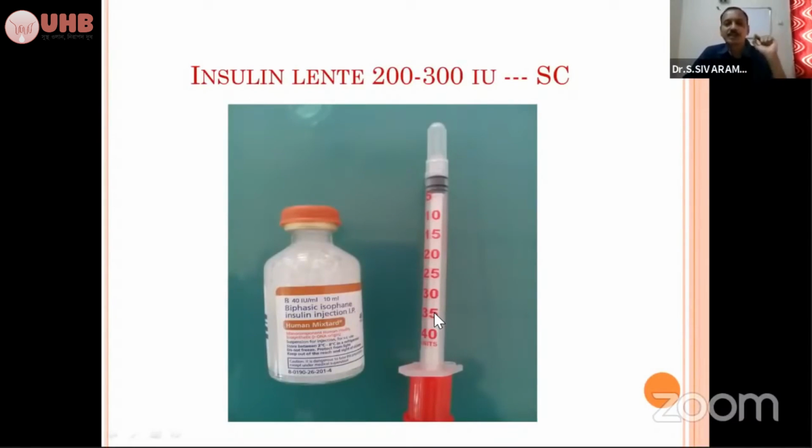Why I am telling this: commonly in field practice, we prescribe D20 and insulin to the farmer, and he goes and gets these medicines from the medical shop, and insulin may not be available at that time. He will bring only D20. So he will give D20 in the morning. Then they will say insulin will be available only in the evening, so I will come and give the injection in the evening.